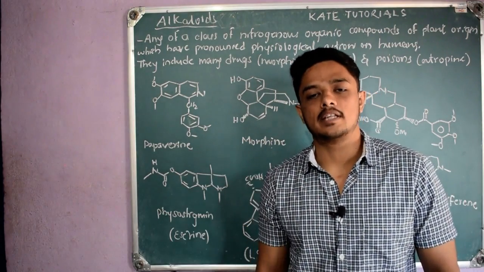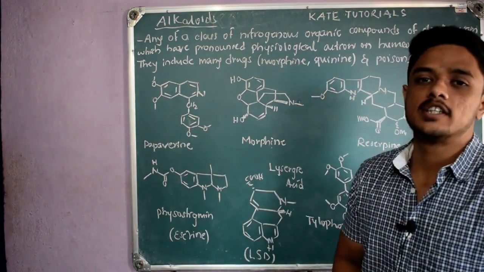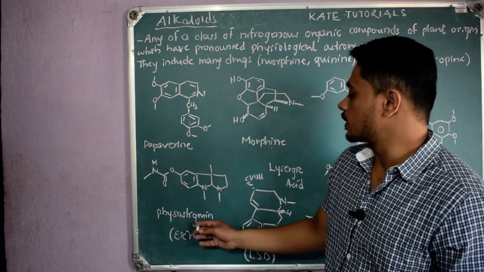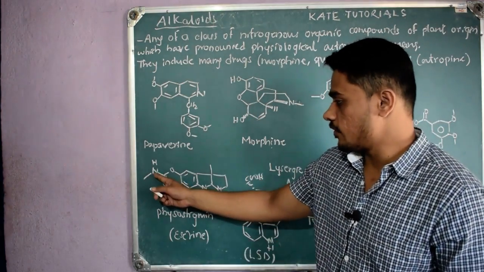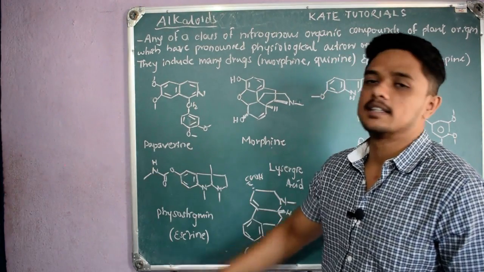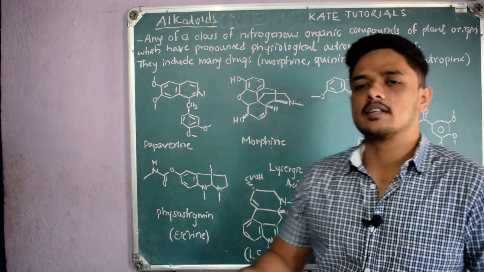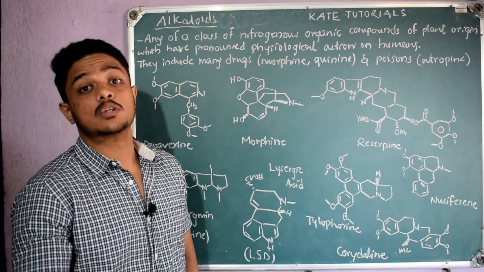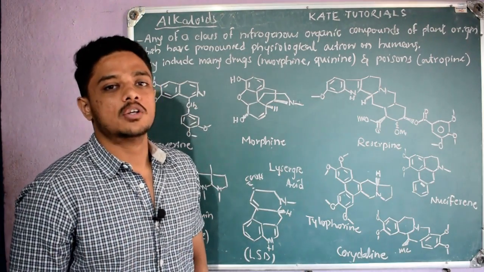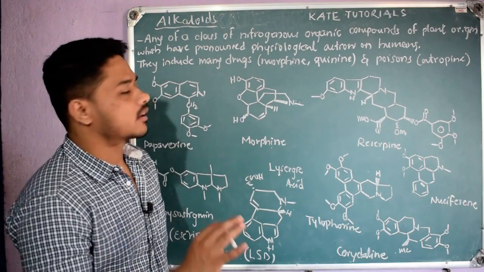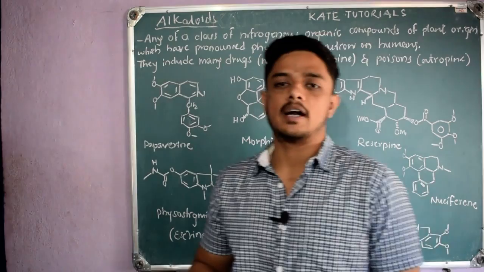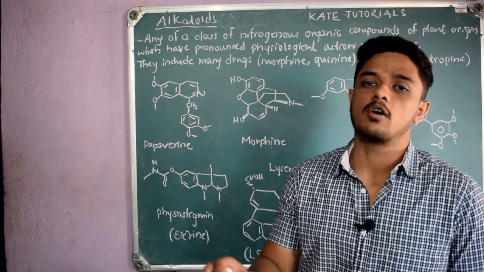But later they discovered many alkaloids in which nitrogen was present in the side chain. For example, here you can see Physostigmine, in which one of the nitrogens is in the side chain. Later they found many alkaloids in which nitrogen was present only in the side chain, not in the main ring. So they concluded that alkaloids are present in plants and contain nitrogen, and they didn't specify whether it is in the ring or side chain.